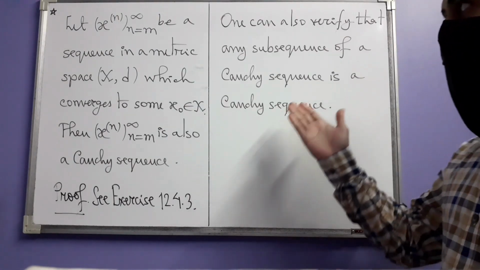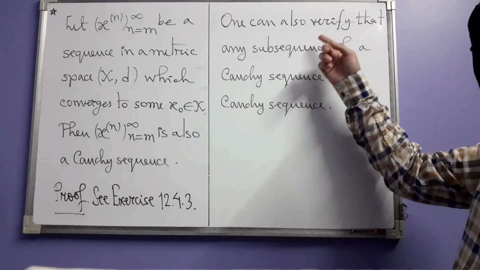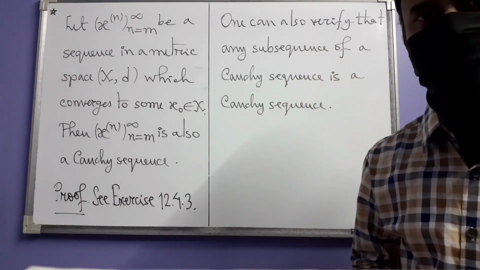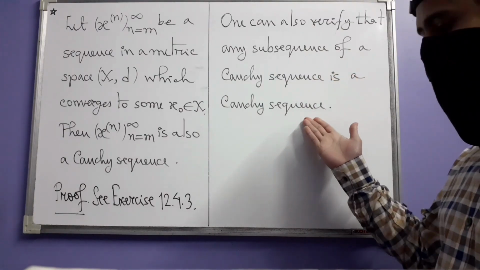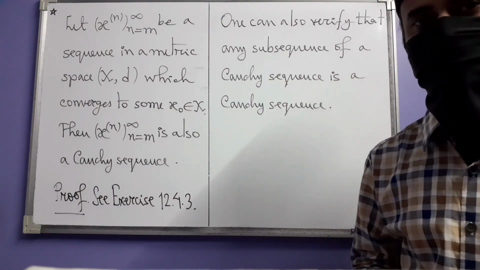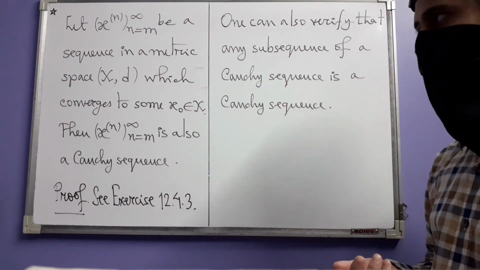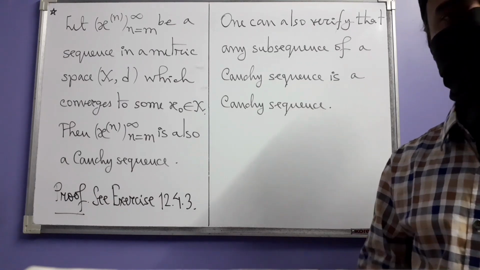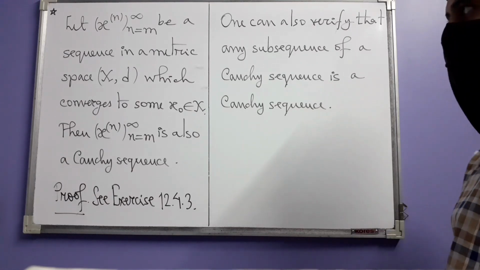And then we have this other fact also. One can also verify that any subsequence of a Cauchy sequence is itself a Cauchy sequence. And I leave it to you to see how to in fact prove it. I think we did it for sequences of rational numbers, so you can go back and see how we did that.